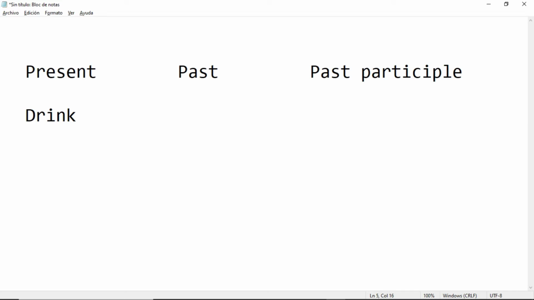How do we say drink in the past? Drank. And how do we say drink in the past participle? Drunk. Okay? Drink, drank, drunk. This is easy. But why, teacher? Why does it change? Because this verb is irregular.